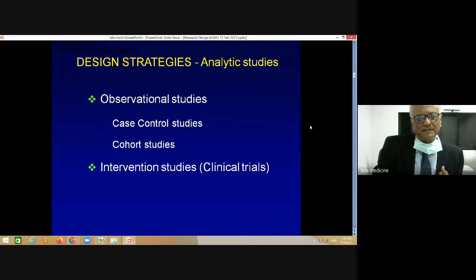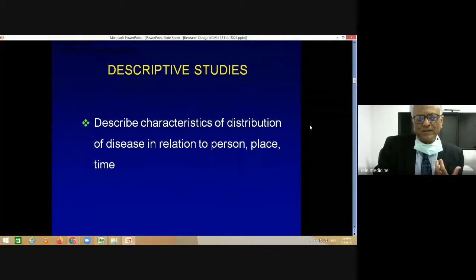And you have another large group of intervention studies where the investigator introduces an intervention in one group, and there is another group which is denied that intervention or does not have that intervention, which acts as a control. And randomized controlled trials are the major forms of intervention studies, which are in this group of studies. So let us see what are the advantages or disadvantages of doing a particular kind of study. Let's first talk about descriptive studies.